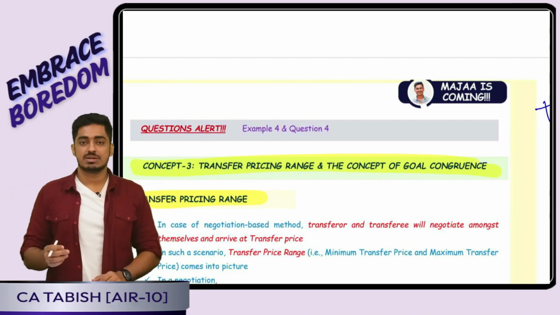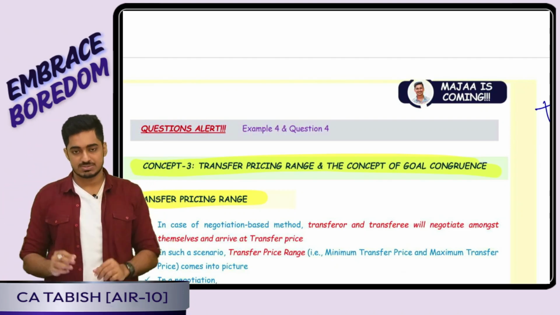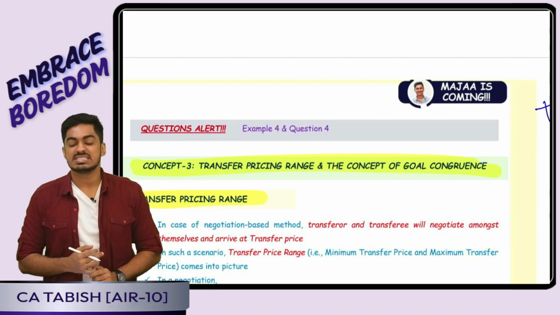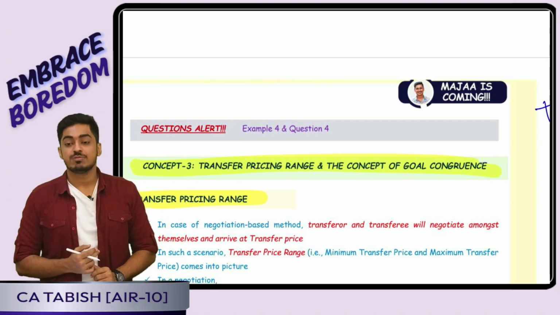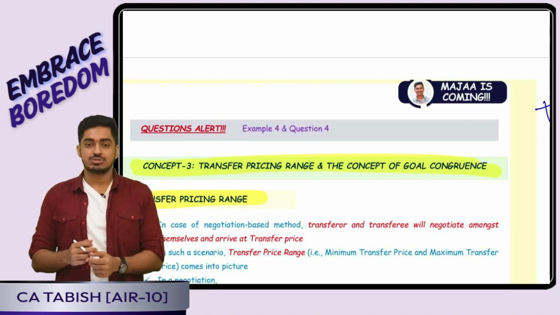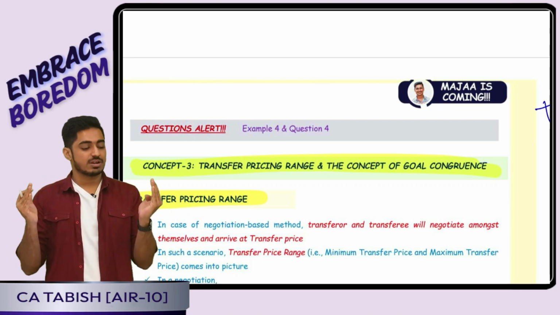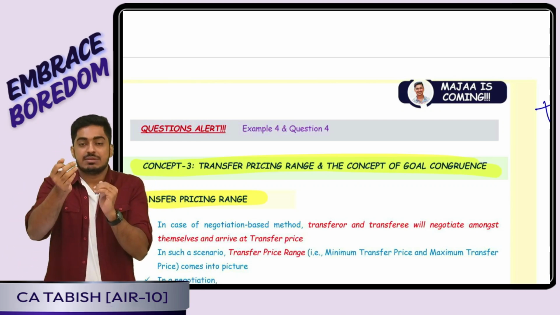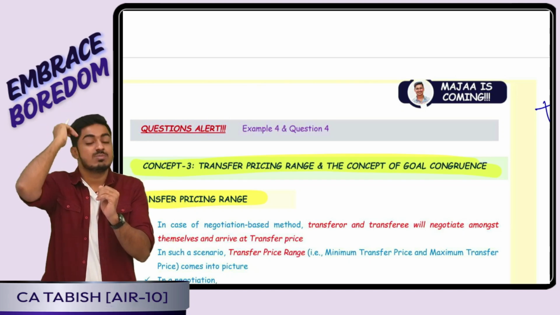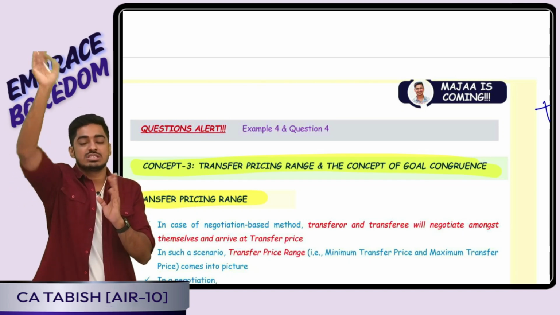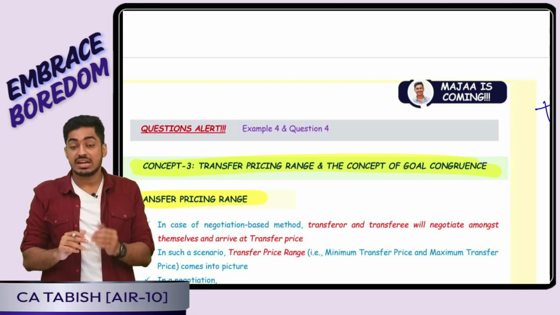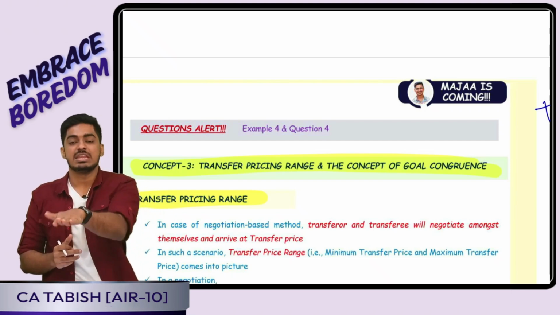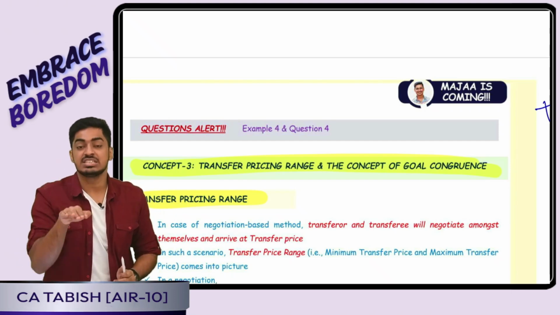Next comes concept number 3, one of the most beautiful concepts. It is transfer pricing range and the concept of goal congruence. Now tell me, students, whenever a transfer is happening, transferer and transferee enter into a negotiation. Transferer is selling. That means ideally what he wants is transfer price to be more. Will he put any restriction on the maximum? No. However much more it goes, it is good. That means what is the restriction transferer will be putting on the minimum transfer price? This much at least I want.